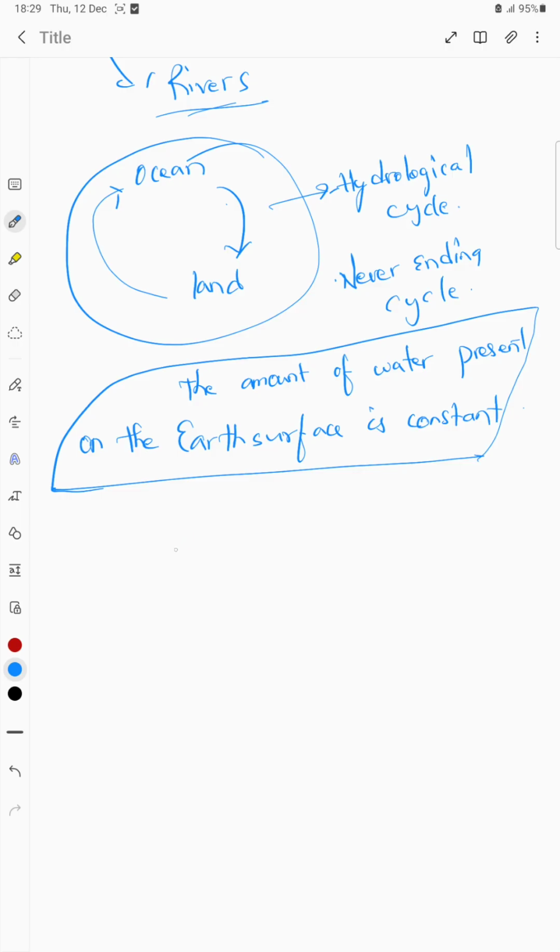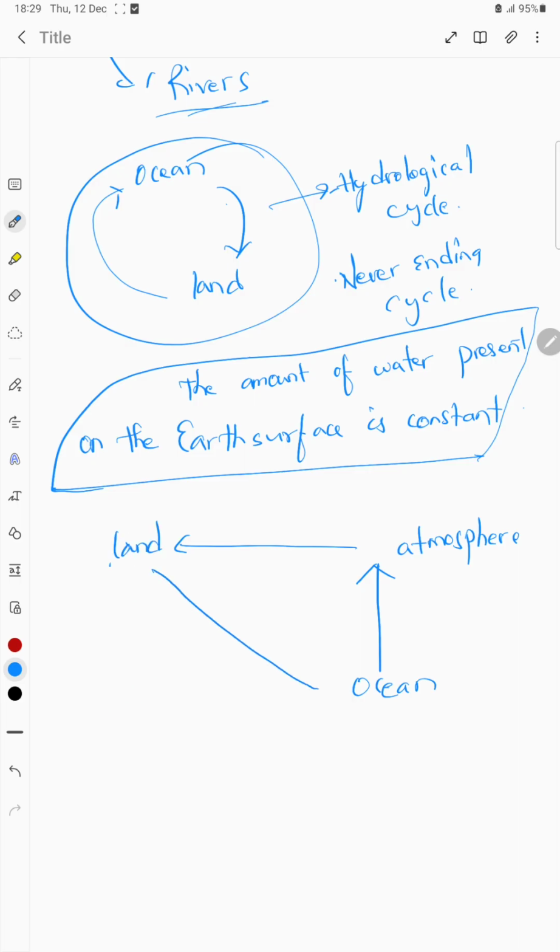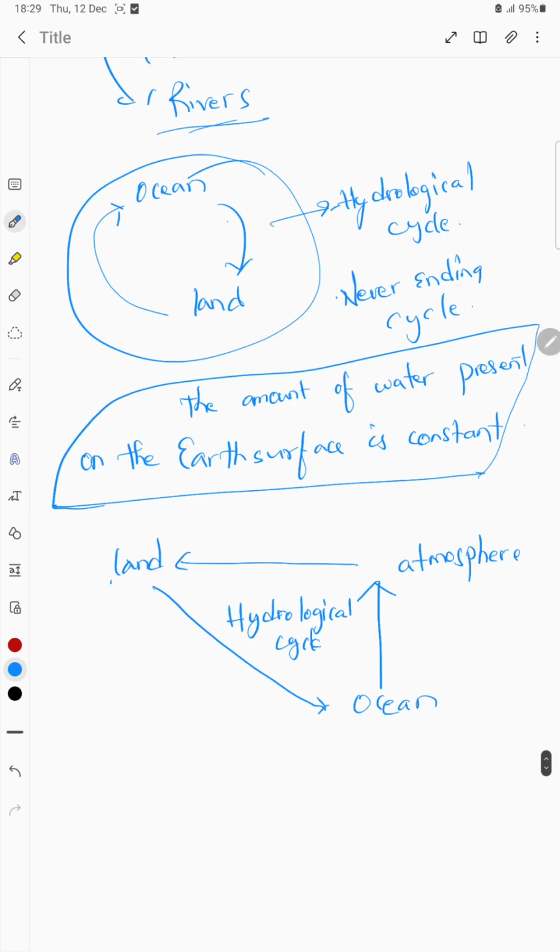So what has been happening? From ocean it has entered into atmosphere, and from atmosphere some of it has entered into the land, and from land it has entered into the ocean again. This is called the hydrological cycle. So why have I written this instead of this? Why have I written this? Ocean to land, land to ocean.